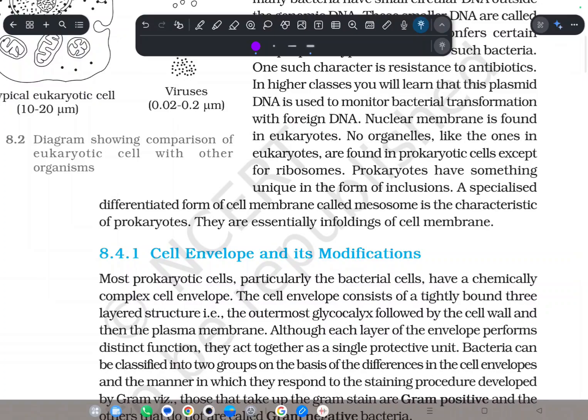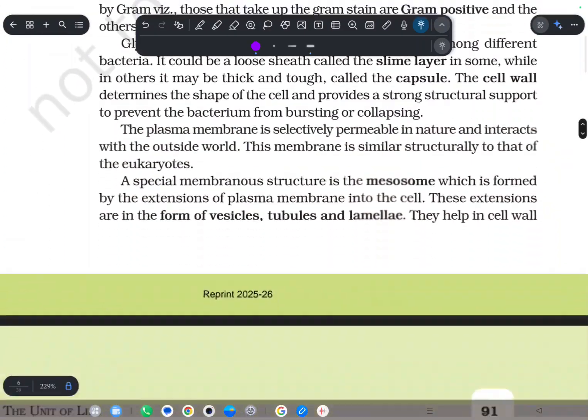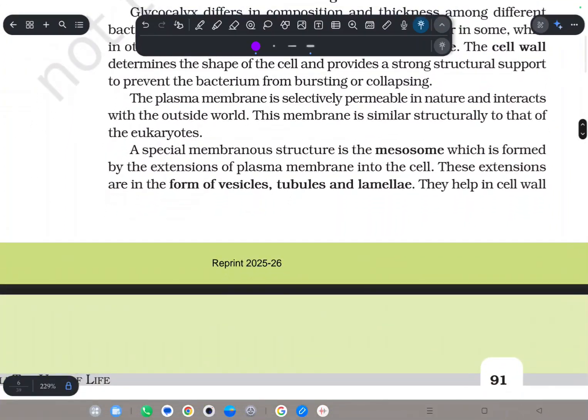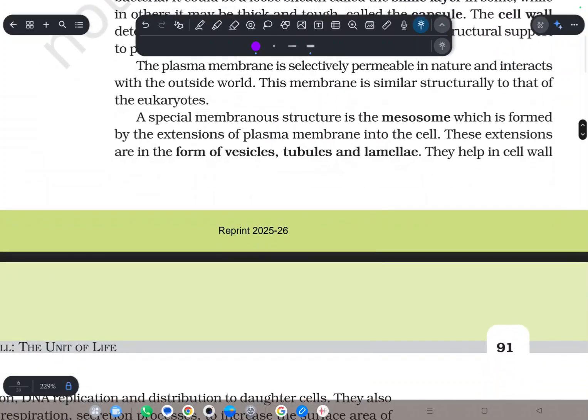Prokaryotes have infoldings in their cell membrane, which are known as mesosomes. Mesosomes are formed by the extension of the plasma membrane into the cell. It means that if this is the cell, then they are extensions of the plasma membrane inside the cell. It is not a mitochondria, which I just drew. And they have three forms: vesicles, tubules, and lamellae.